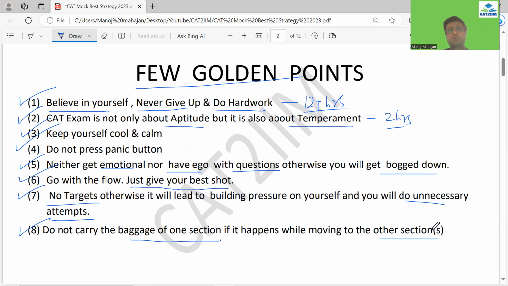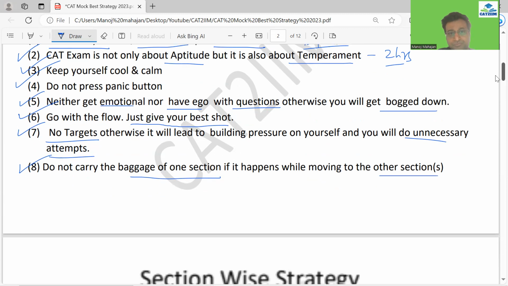So make sure that for the 2 hours you relax yourself, be cool and calm. Of course, you have to go with the flow, right? And do not think of any target, do not think of any result in the middle of the exam, or how well you have done. All this analysis you can do post 2 hours. These are very few golden points which I've talked about, but each and every golden point here is very important to push your percentile in the mocks and the actual CAT also.